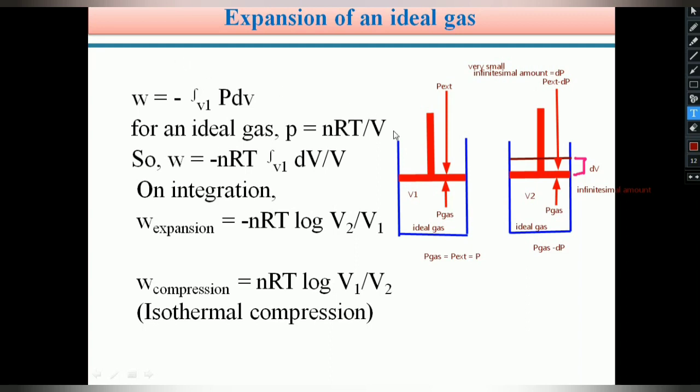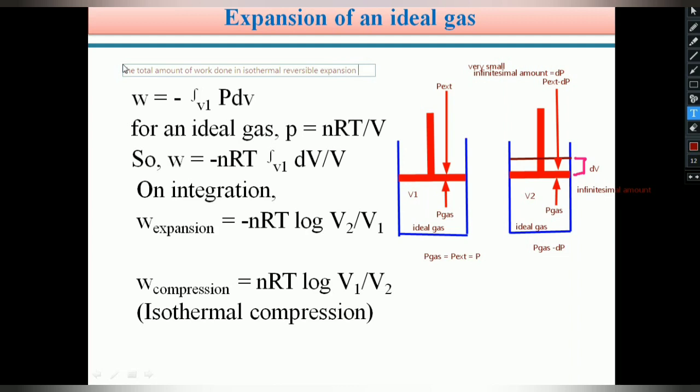Now, isothermal reversible expansion takes place in this process. Therefore, we find the total amount of work done in the isothermal reversible expansion of an ideal gas; our system is an ideal gas system.